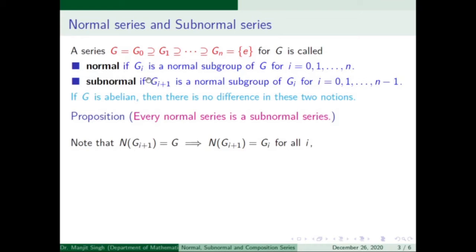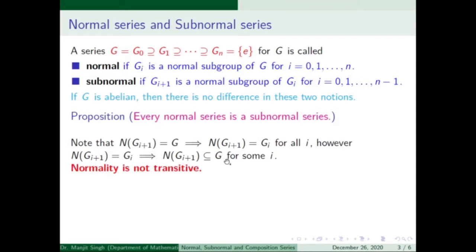If Gi plus 1 is normal in G, then the normalizer of Gi plus 1 is G, and since Gi plus 1 is contained in Gi, and the normalizer of Gi plus 1 is the largest subgroup in which Gi plus 1 is normal, N(Gi plus 1) is equal to Gi intersection G, which is Gi. So it is very straightforward. Every normal series is a subnormal series, but we can say that normality is not transitive.